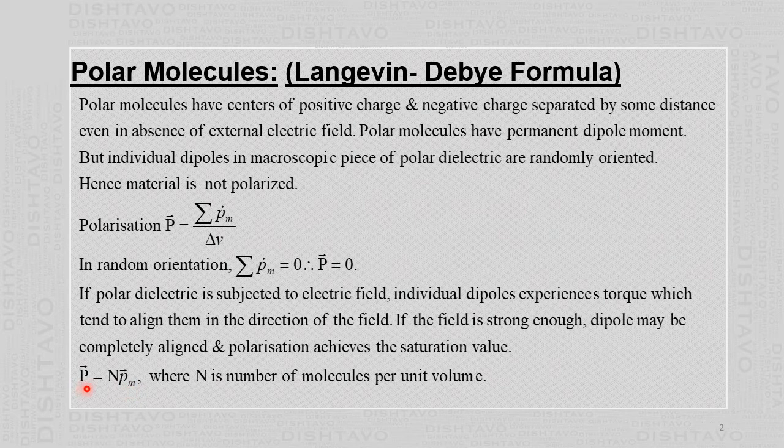Now that quantity is the polarization. So we write here from this definition of the polarization.